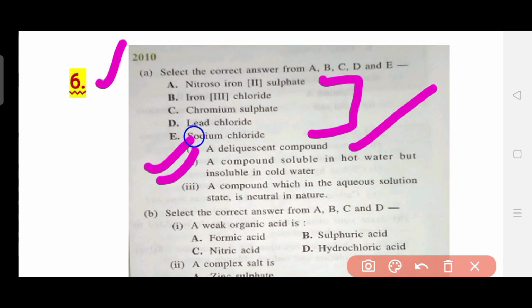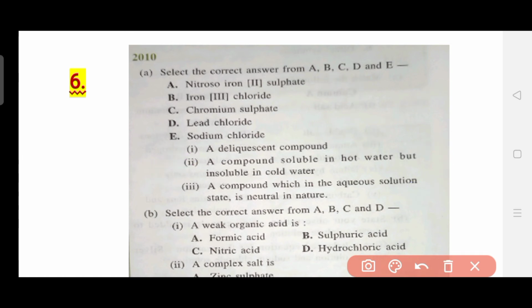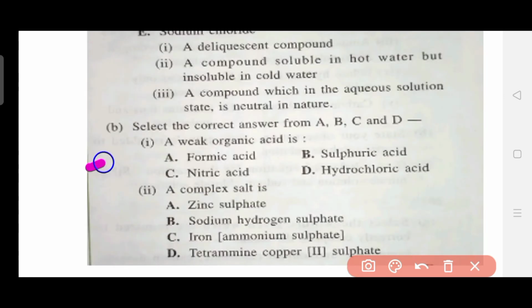The third question is a compound whose aqueous solution is neutral in nature. So you can definitely practice this type of question, because these are ICSE questions which have been asked in previous years. Now the question B. These are very easy questions, and if you know the simple terms with their examples, you can definitely answer this type of question.